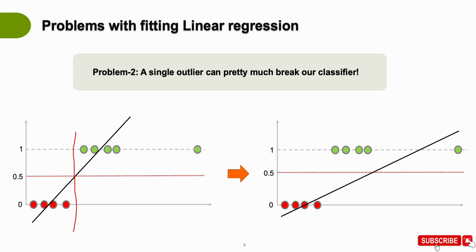On the same threshold 0.5, our decision boundary is this now, right? So essentially all of these points, all these right points which were correctly classified earlier, are now misclassified, right? So this is a huge problem, that we cannot use linear regression for classification problems.